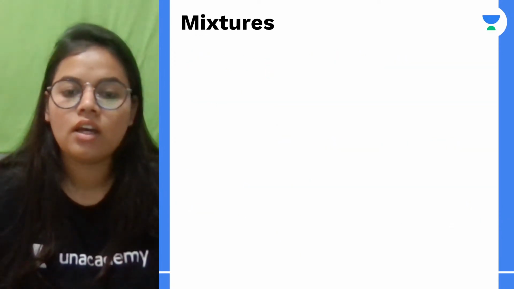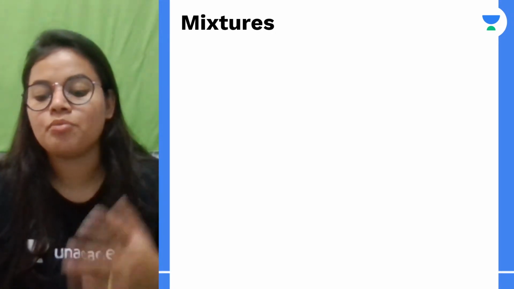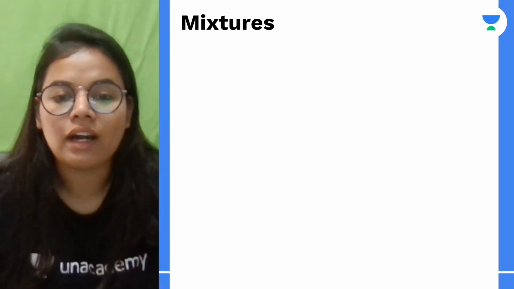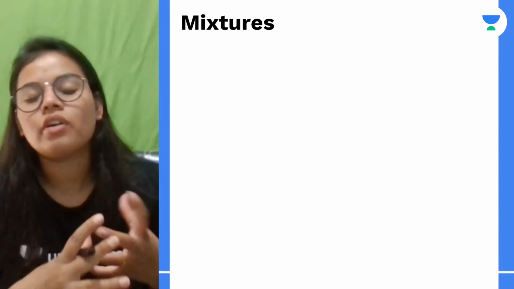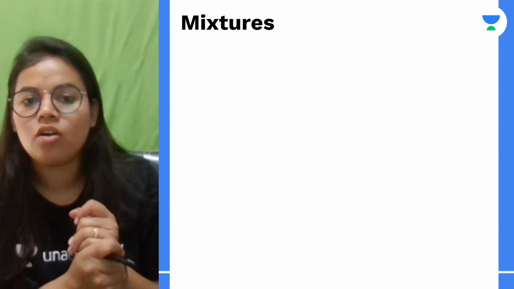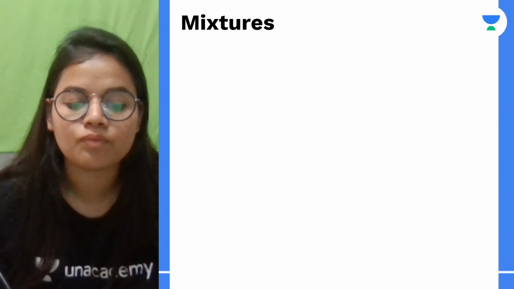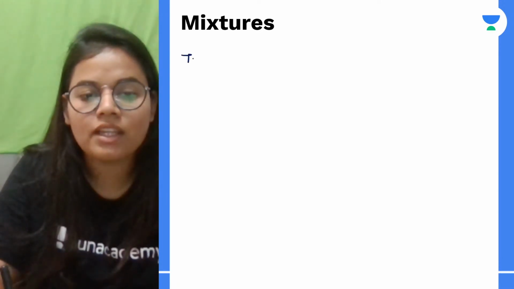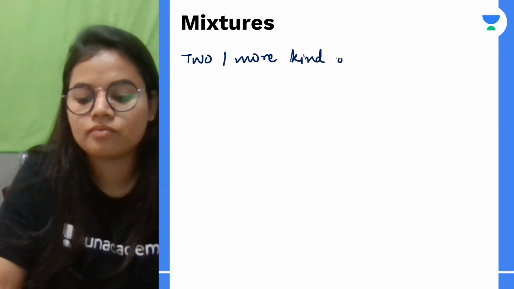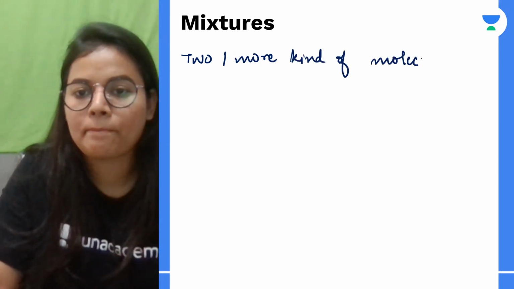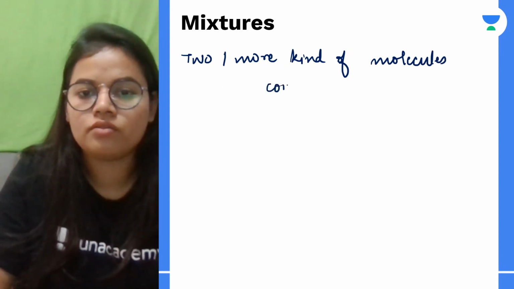Got it? Next topic or next definition that we are going to study is mixtures. So what do we understand by mixture? If two or more kinds of substances mix, okay, then the resultant substance is known as a mixture. Okay, so for explanation we can write two or more kinds of molecules. Okay, when they mix, they form a mixture.